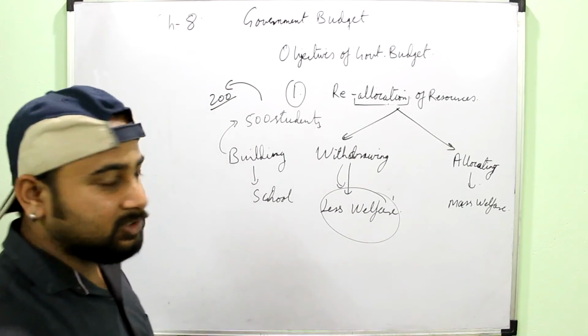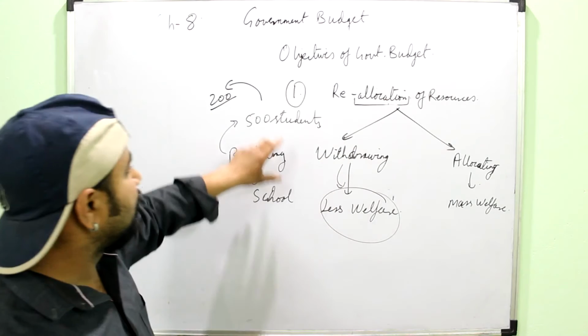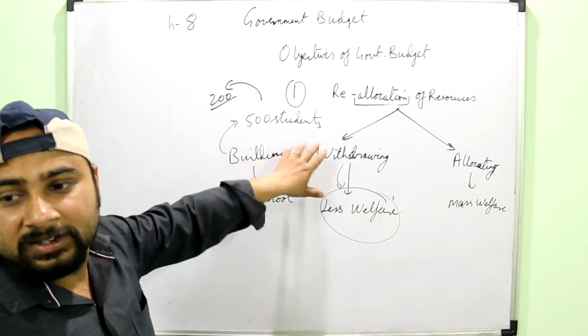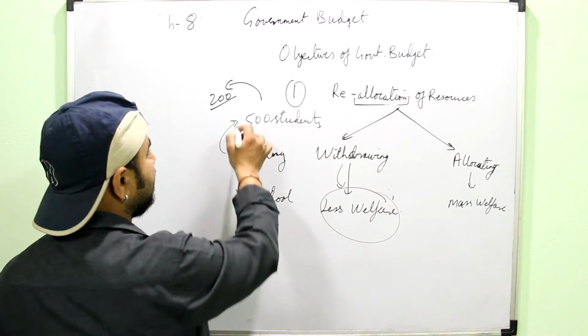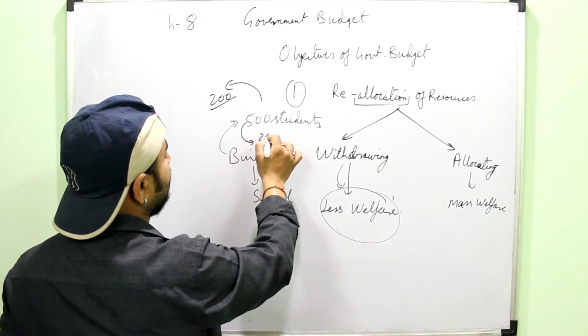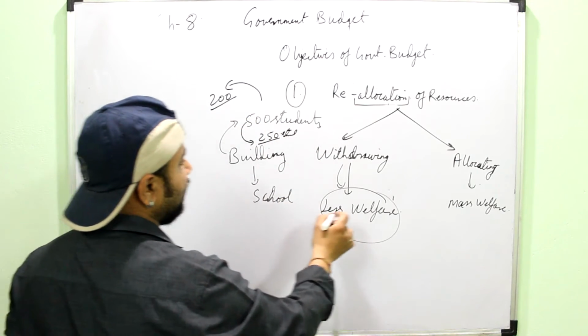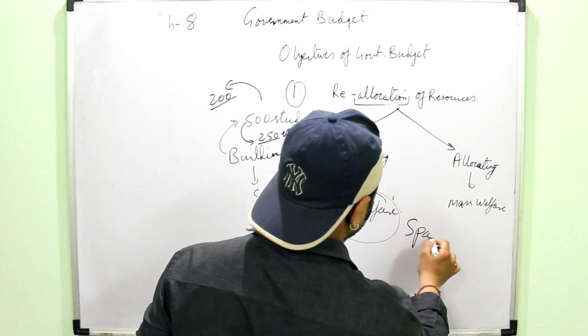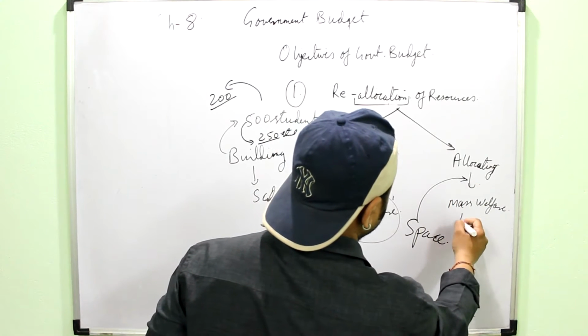So it means that this particular resource of the government is not doing the welfare as it was desired. So what the government can do is reduce the capacity of this school to say only 250 students and utilize the remaining space of this building for running, say, a healthcare center.